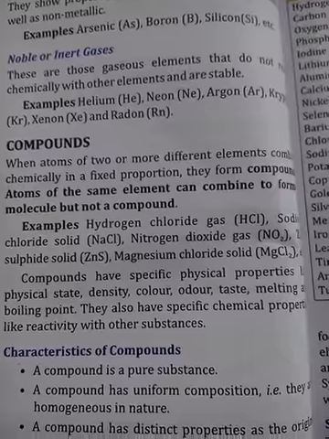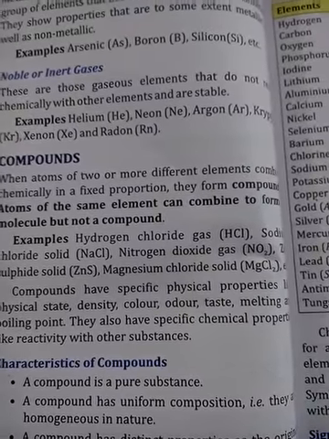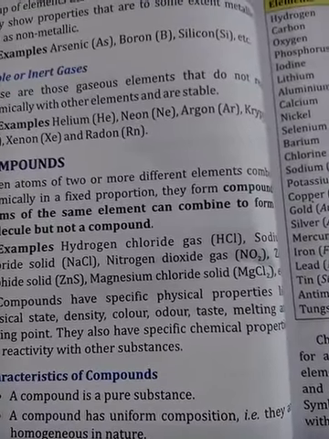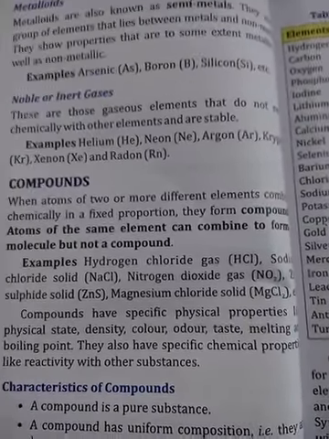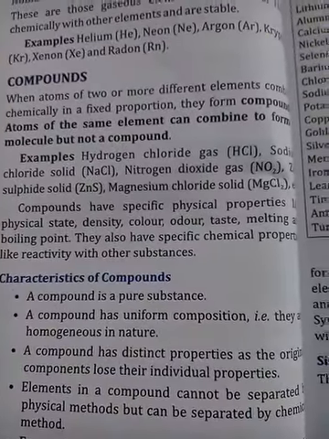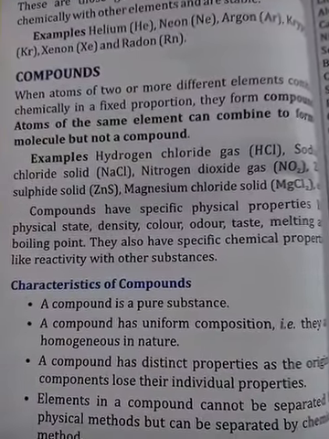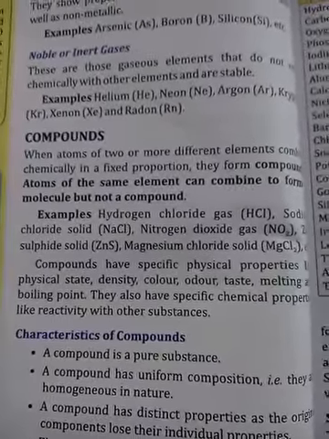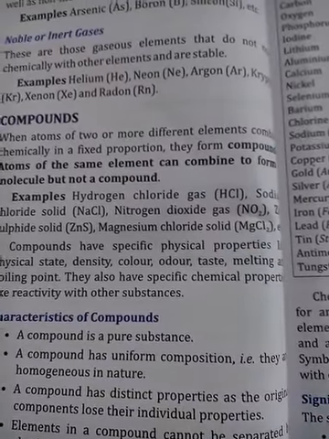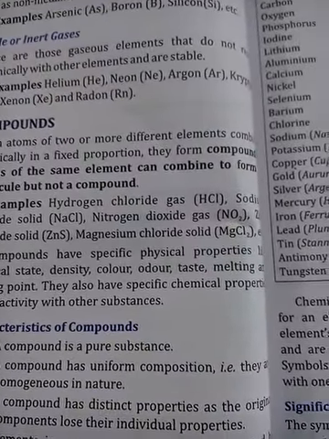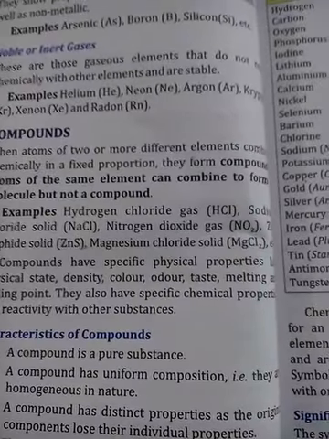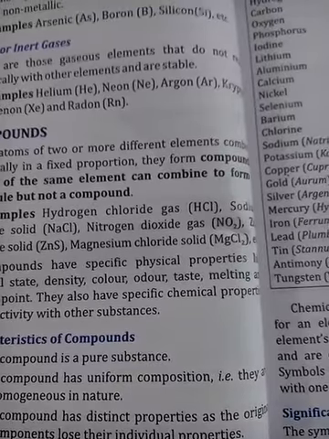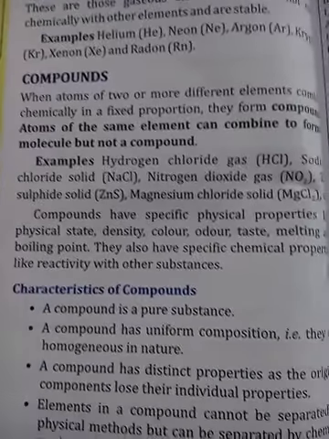But pure substances always have a definite formula, definite composition. That means the composition is uniform throughout, which is known as homogeneous composition, right? A compound has uniform composition, that is, it is homogeneous in nature. For example, you took a glass of distilled water. The entire glass will have H2O molecules. There will be no other molecules, right? So the composition is homogeneous, it is uniform.